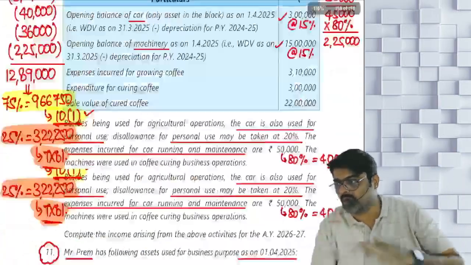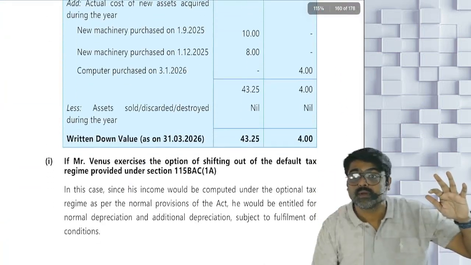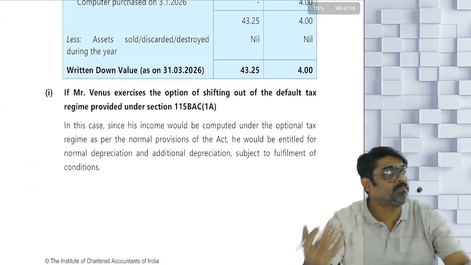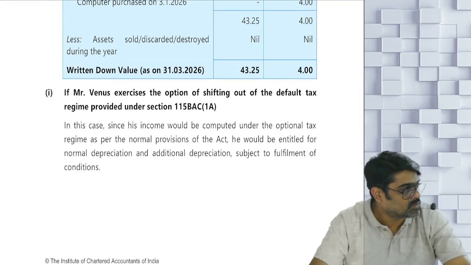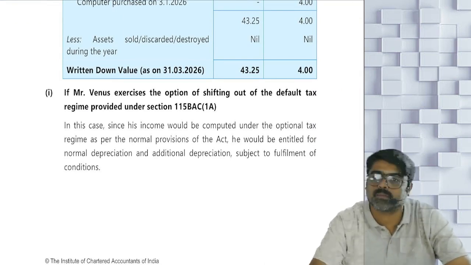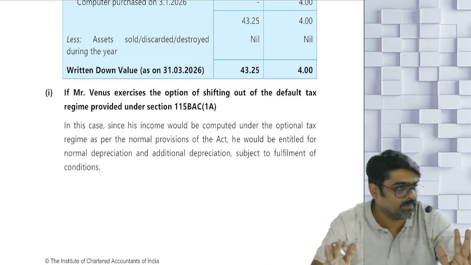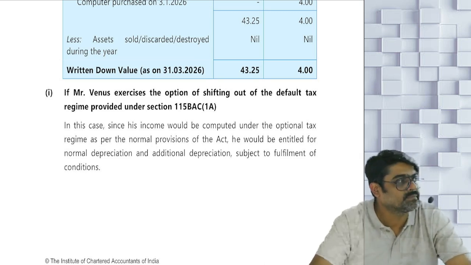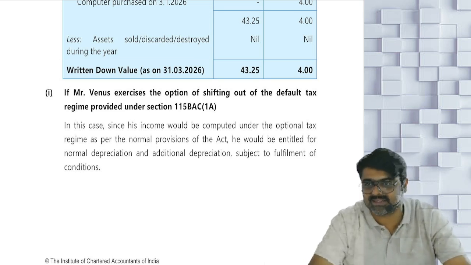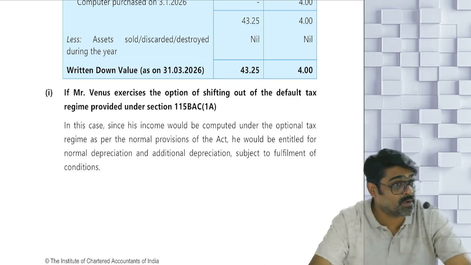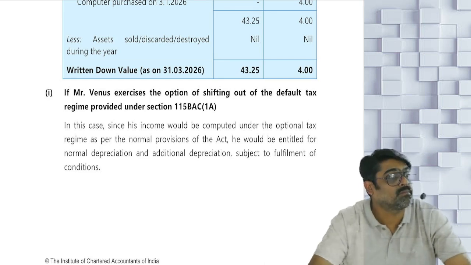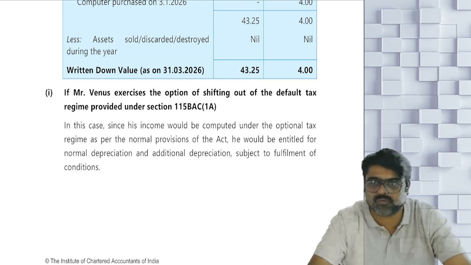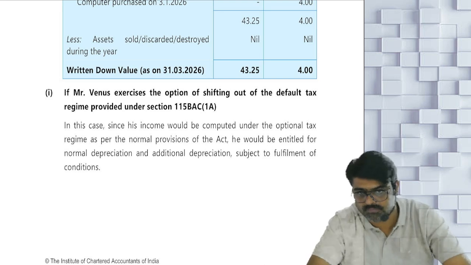Done, sir? All the questions of agriculture income, chapter number 1, and PGBP are done. So we freeze everything today, and from tomorrow we are going to start with capital gains. I tried my best to start today, but I could not. Because we took the agriculture income topic today, and that was a very important topic, which we have covered. So tomorrow morning we are going to start capital gains, and I'll try to finish capital gains within 4 sessions.